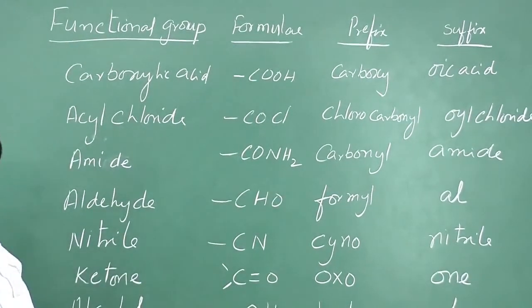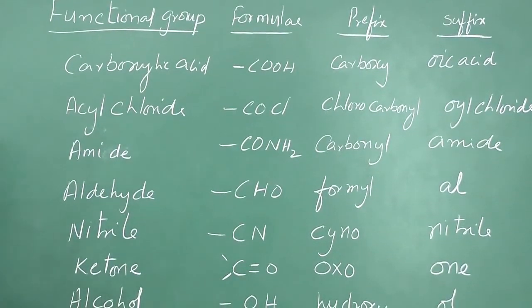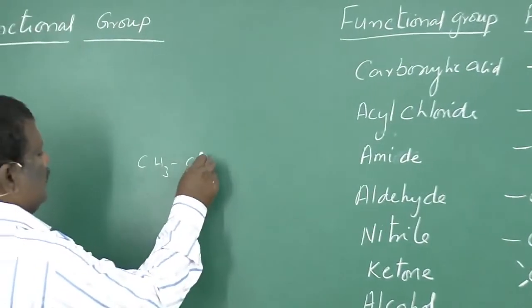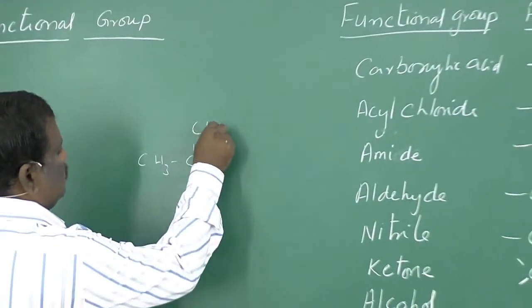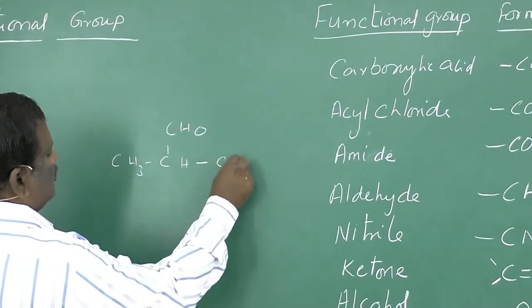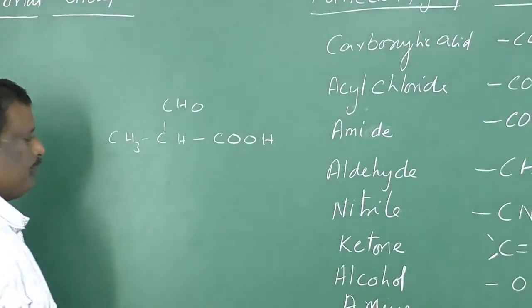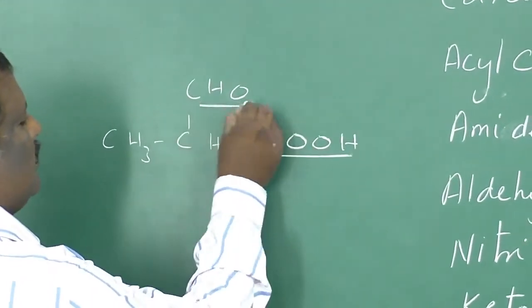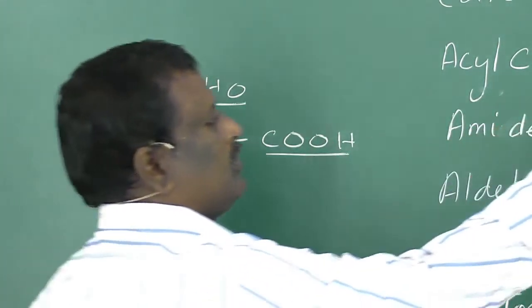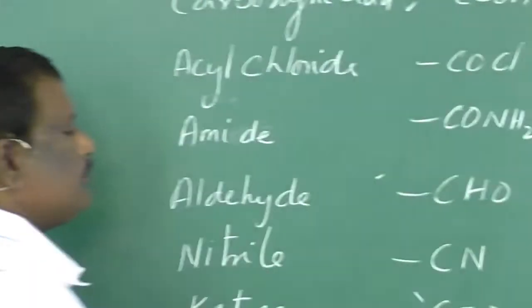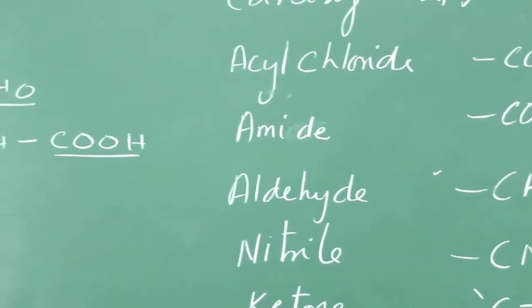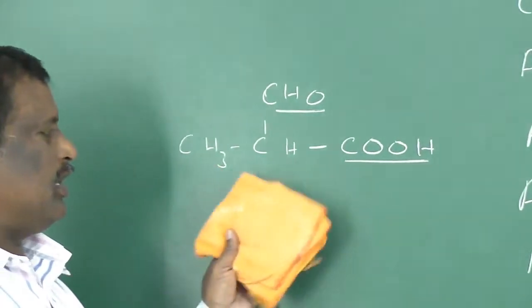For example, if an organic compound contains both CHO and COOH as functional groups, for example, CH3, CH, CHO, COOH. See here. In this compound, we have two functional groups. One is carboxylic acid and the other one is aldehyde. Now, which functional group should be taken as the prime functional group for naming this compound?